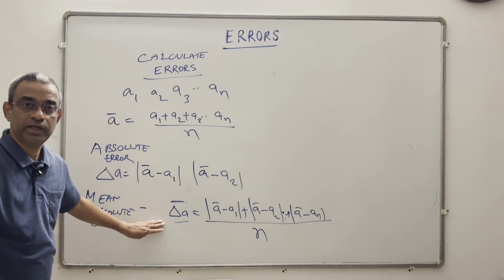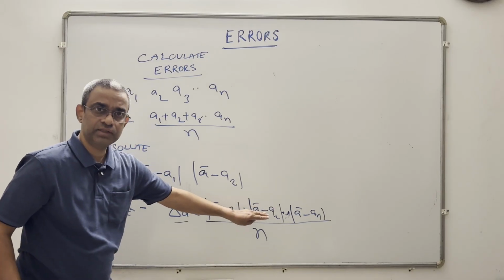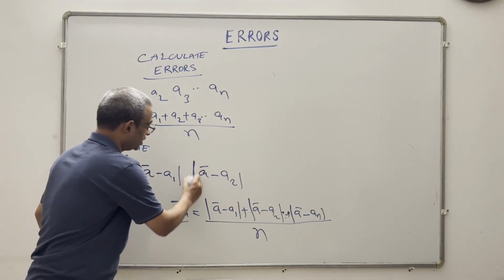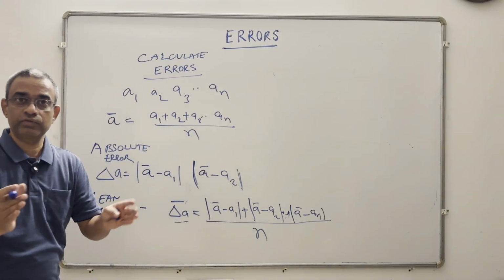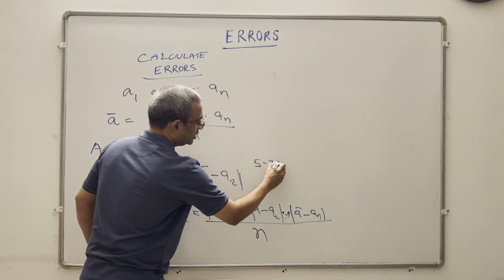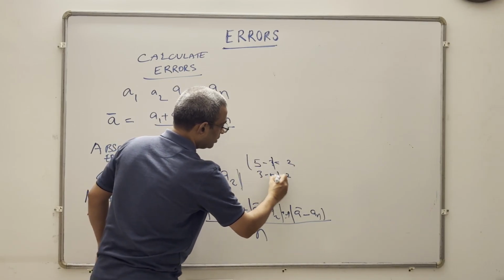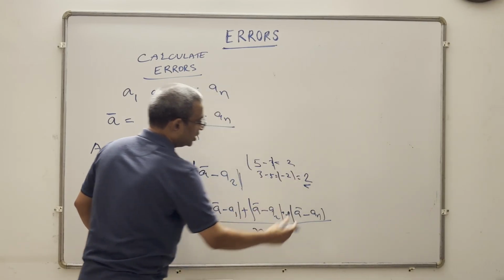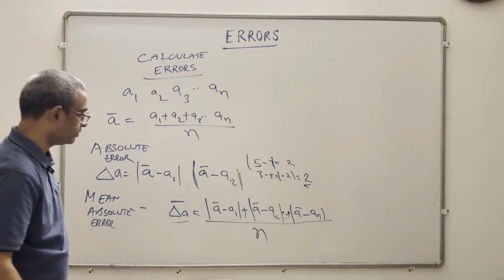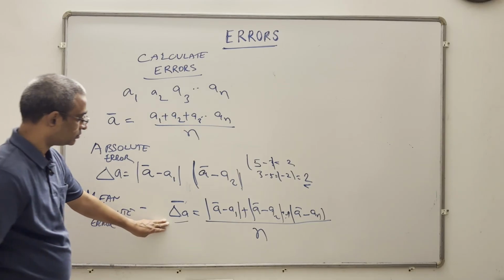The mean absolute error is we take all the absolute errors of all the readings and then we average them out. Remember this mod sign. We are always taking the positive value of the difference. That means if it is 5 minus 3, mod is 2, and 3 minus 5 is minus 2, but we take a mod, it becomes positive. We take all the positive values only and we divide it by n, and that's our mean absolute error.